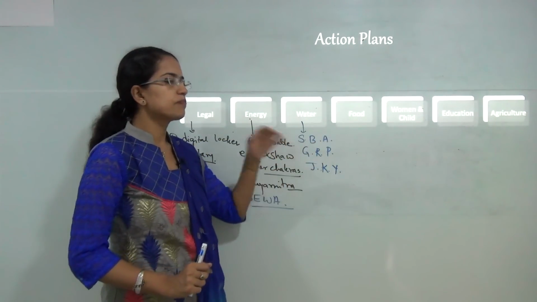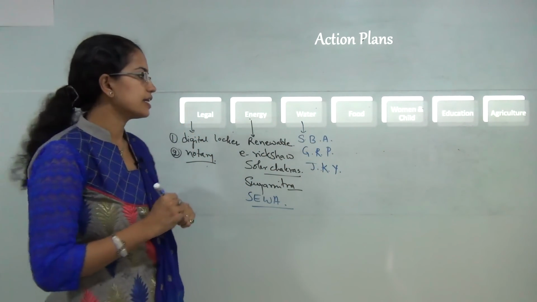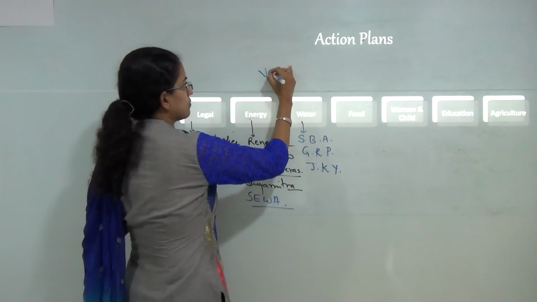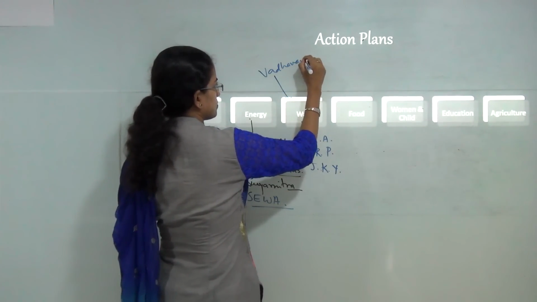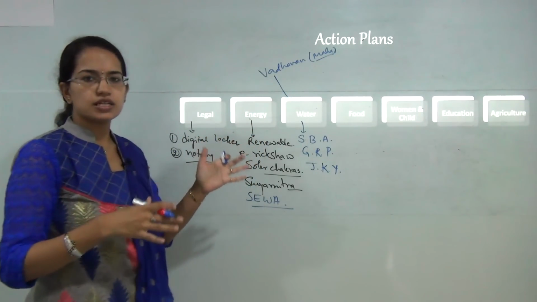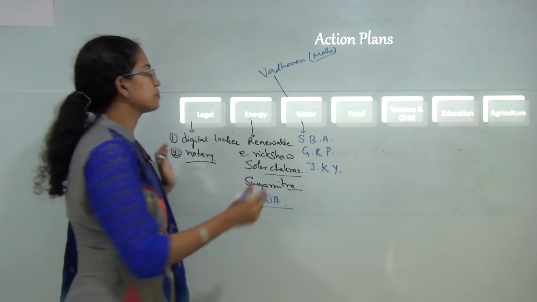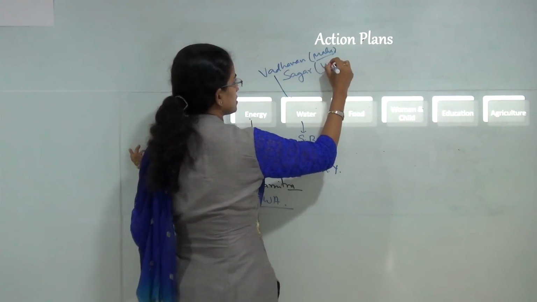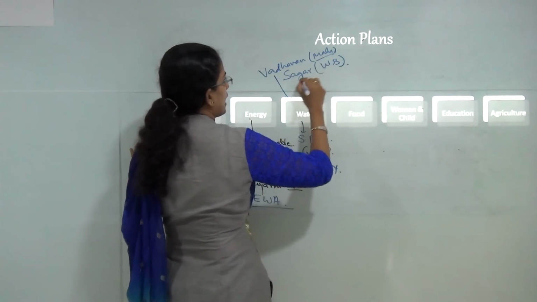Then you have the developments on the port side. On the western Ghats or the western side of India, you have the Vadhavan port that has been established in Maharashtra, and this port is aimed to release the pressure on Jawaharlal Nehru port. Then you have the Sagar port that has been established in West Bengal on the east coast, and that aims to